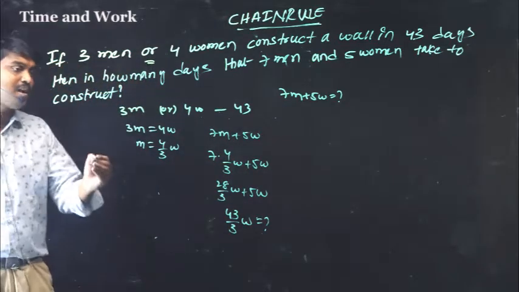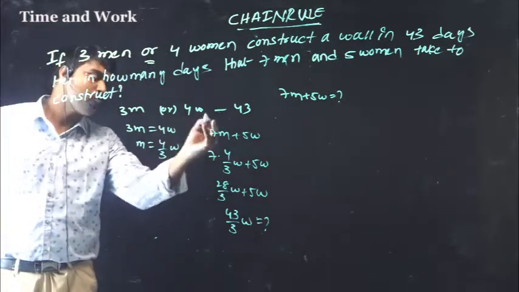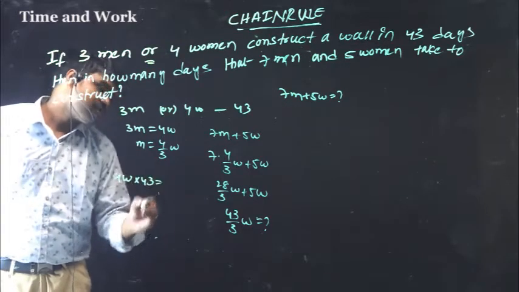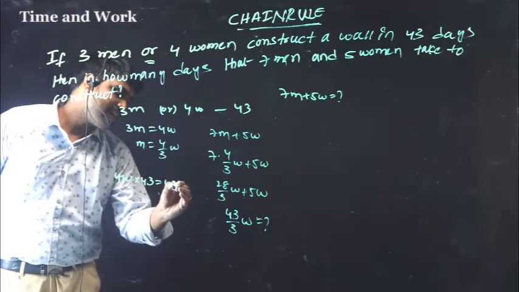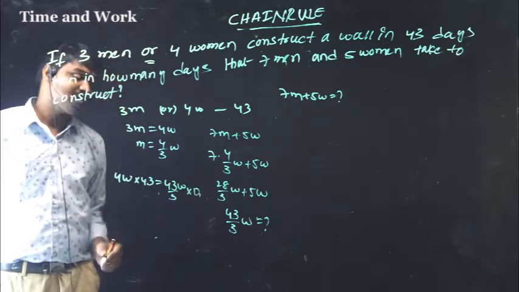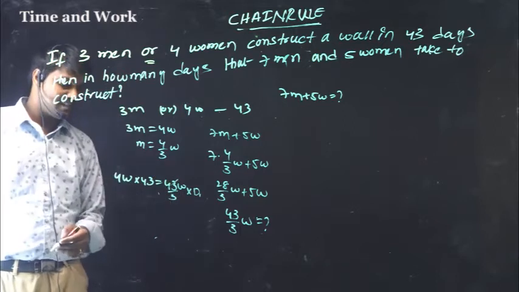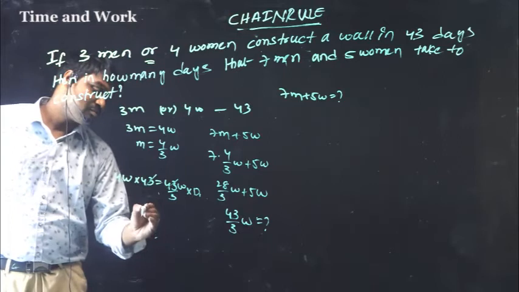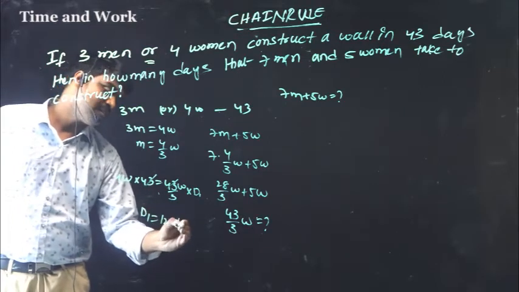So here already you know, 4 women take 43 days. So 43 by 3 women in how many days? 43 cancels. So 3 ones are 3, 4 threes are 12. So D1 equals 12 days.